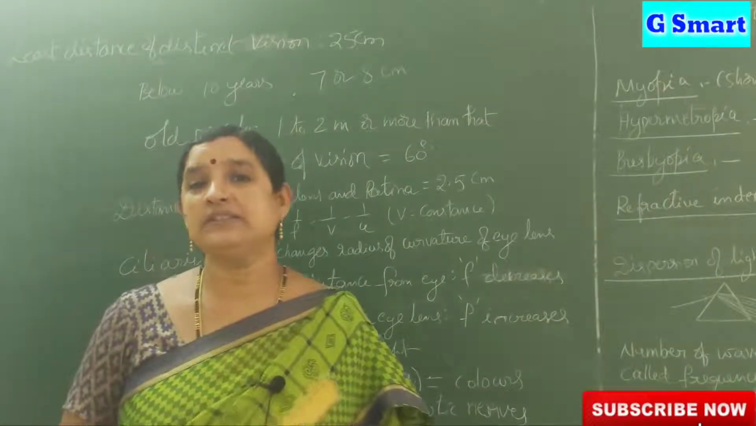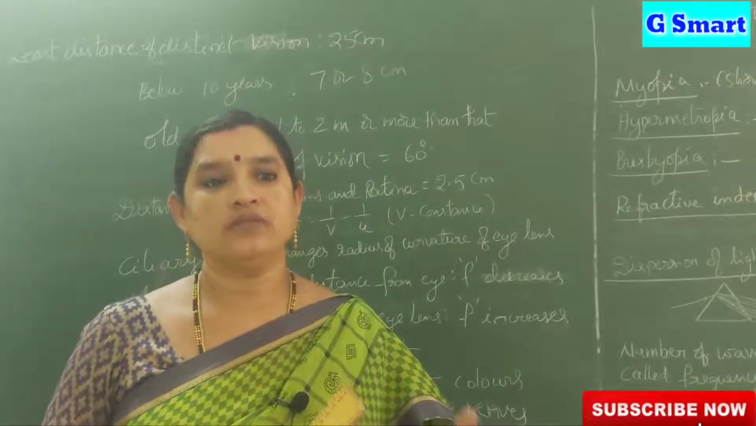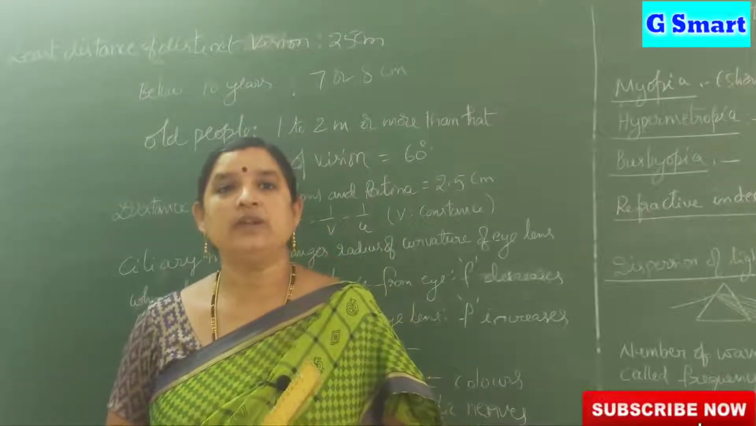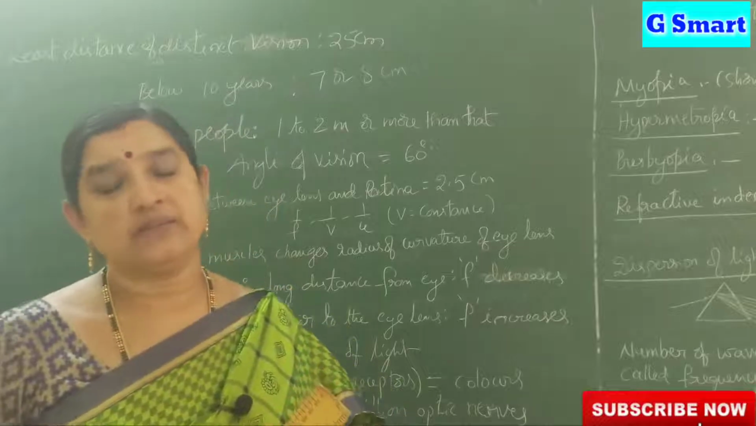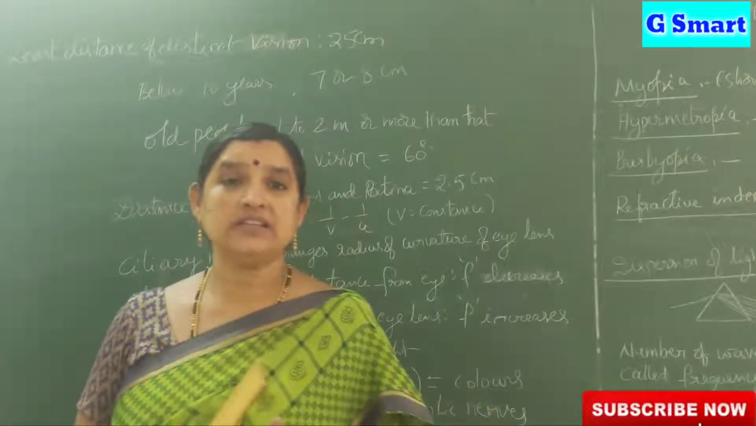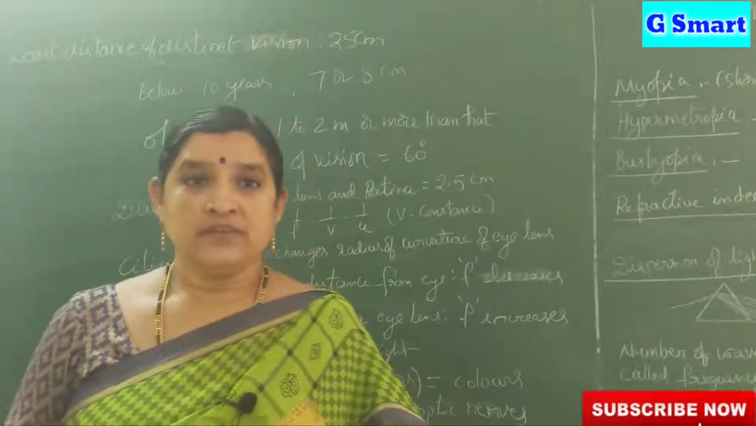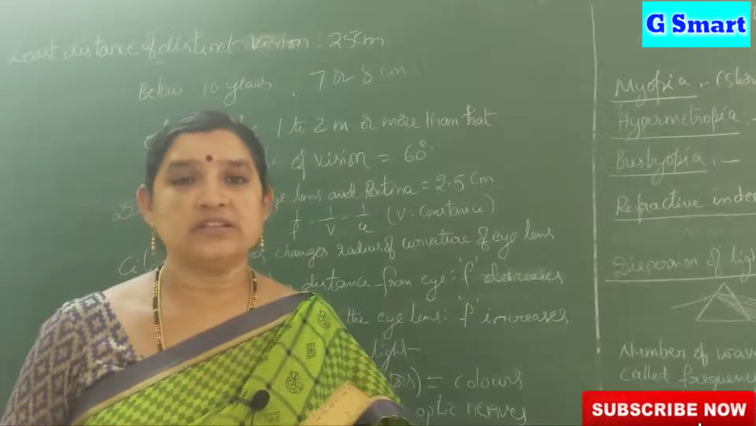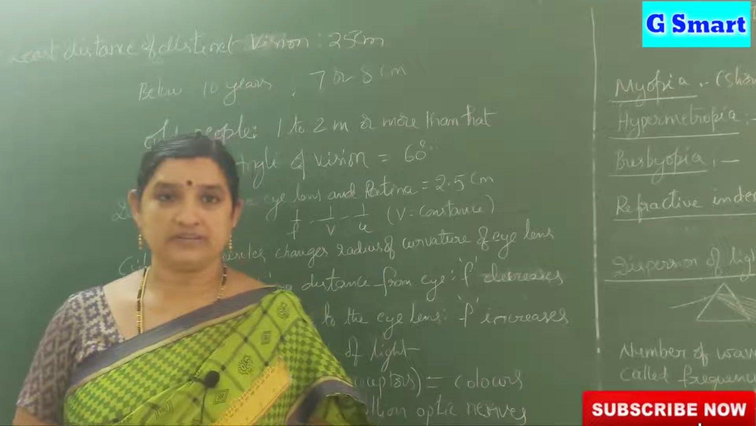For most human beings it is 25 centimeters, but for infants or very small kids, it is nearly 7 to 8 centimeters. Why? Because the elasticity is more and their muscles are very strong, so they can easily see the objects in front of them at 7 to 8 centimeters. So for small kids, it is nearly 7 or 8 centimeters.